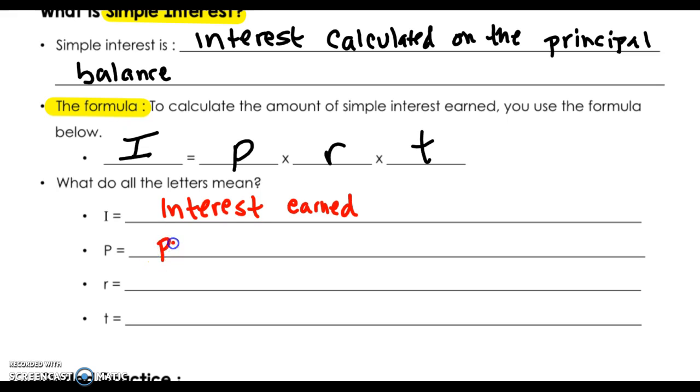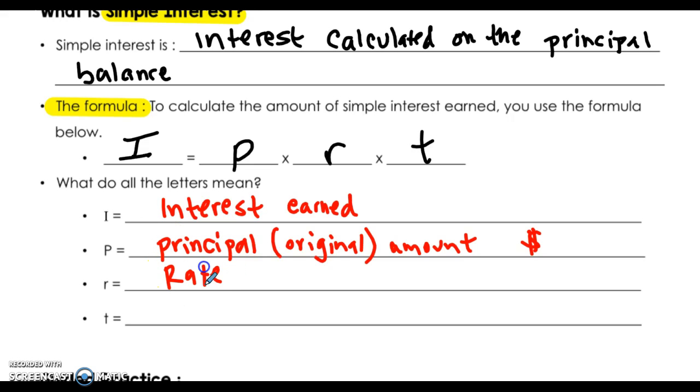P stands for your principal, which is what we wrote earlier up top. Principal is just the original amount of money that you either paid, if it was a loan, that you borrowed, or that you put into your bank account. So it's talking about money, principal, and I'll even put that dollar sign here. When you see that in the problem, any money amount is your principal. It's the original amount. The R is standing for the interest rate. So that's going to be a percentage. That will be your clue.